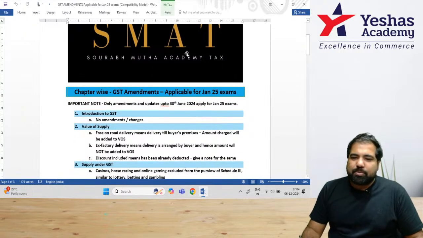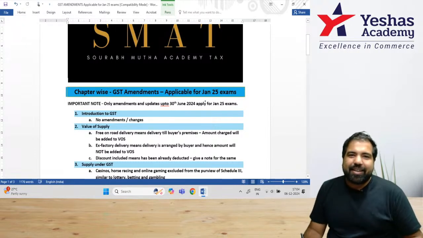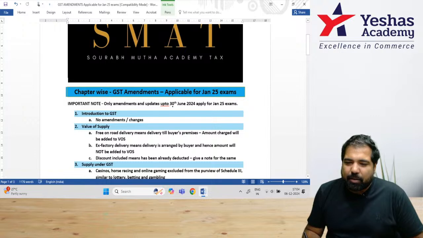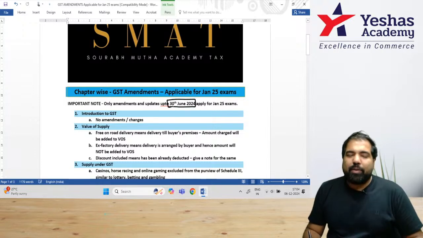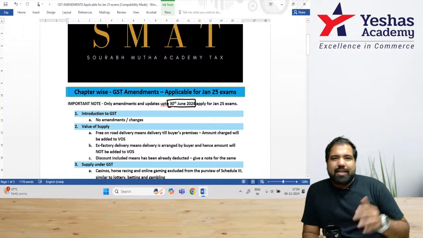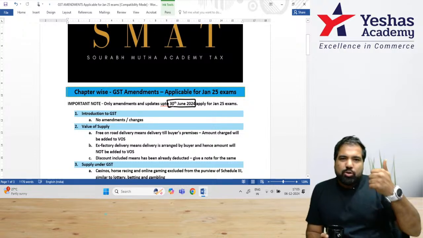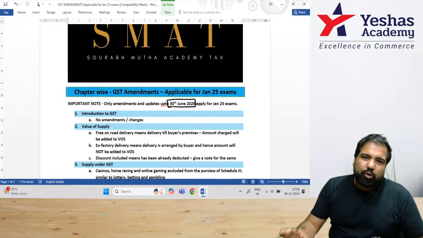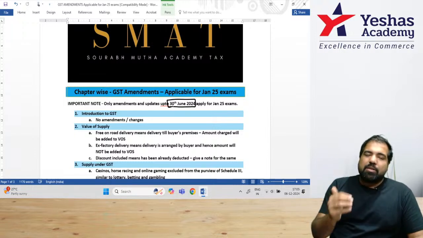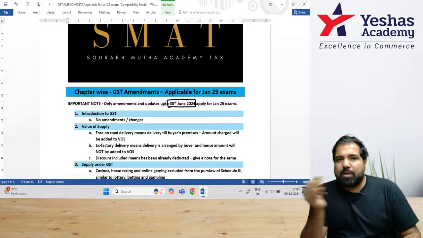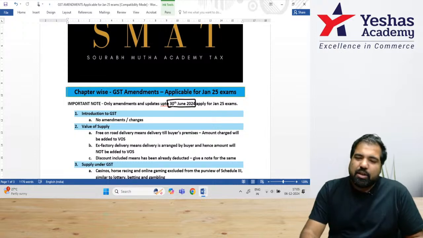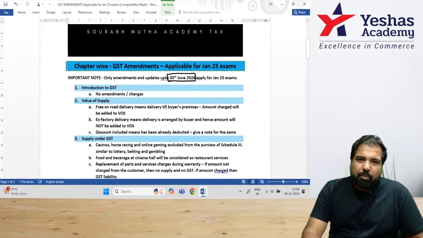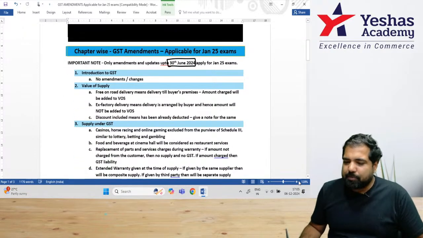First up, a small update that your exam is in Jan. Of course, that's not the update. The update is that 6 months before that, that is up to 30th June, any changes that happened up to 30th June only will be considered. How does ICAI work this out? 6 months before. So July, August, September, October, November, and December. 6 months before your exam month, they stop any amendments, and anything that has come up within the 6 months will not be asked. So on that note, we don't need to remember this. I'm just telling you how they look at amendments.